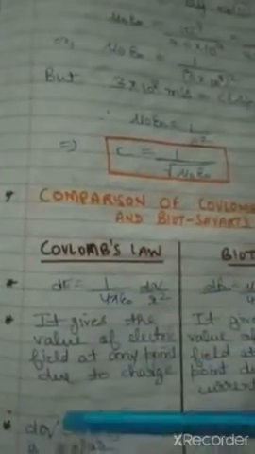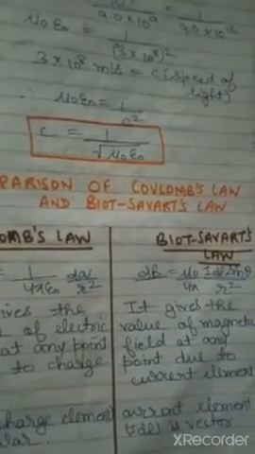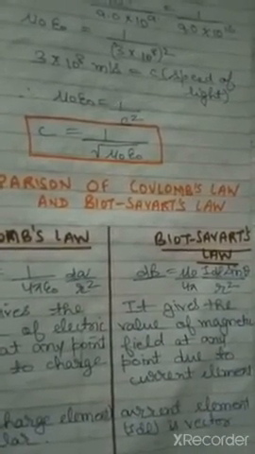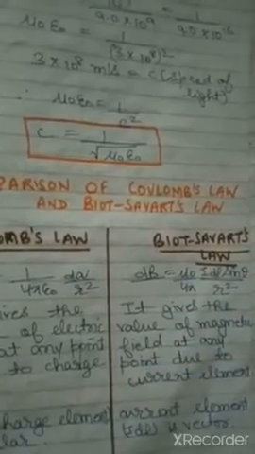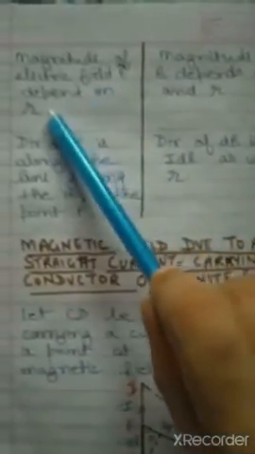Second, we know that charge is a scalar quantity, but here you can see current element is a vector quantity. As I told you, current alone is a scalar, but current element, when we say, it will be a vector quantity. Next, the magnitude of electric field depends on r, and the magnitude of dB depends on theta and r.